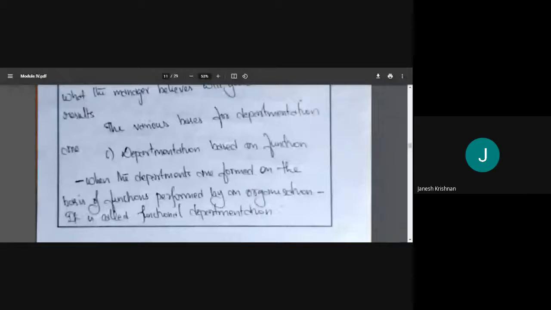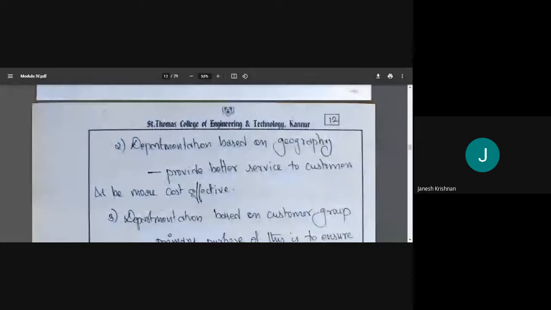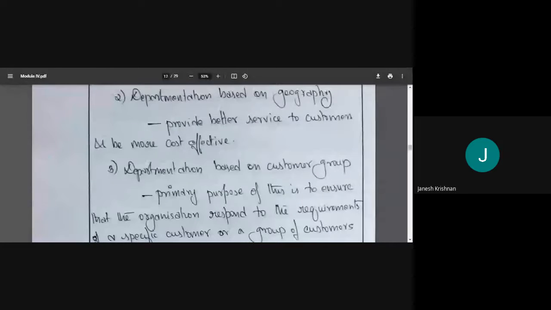Then based on geography. Geography means where the system is located. We can take the example of India. We have central zone, north, south, east. We have different zones, right?